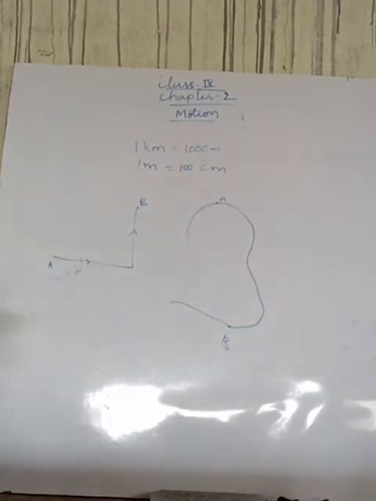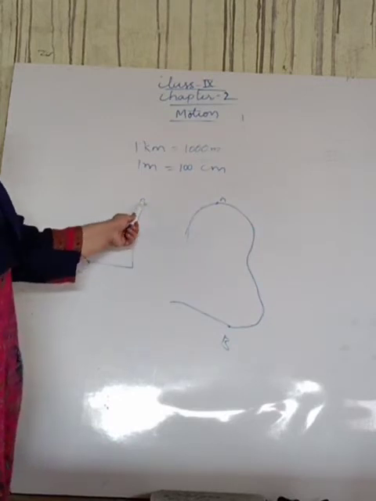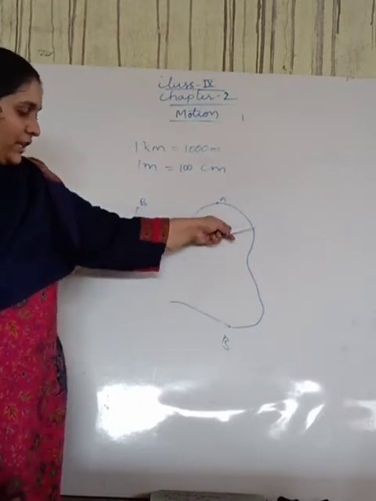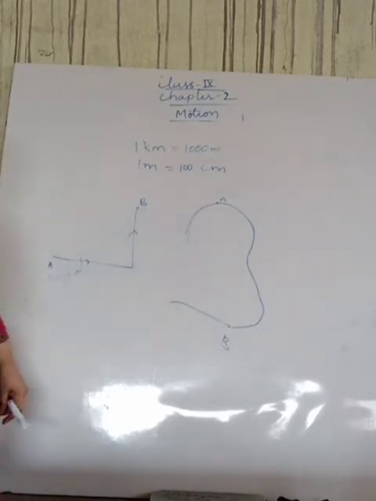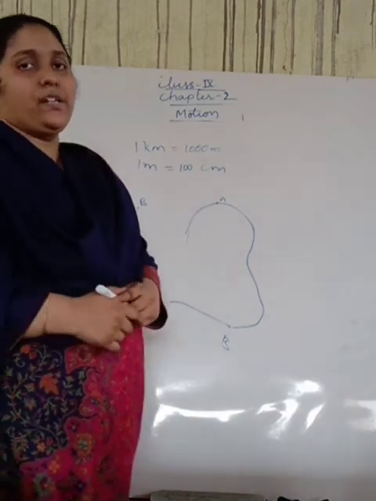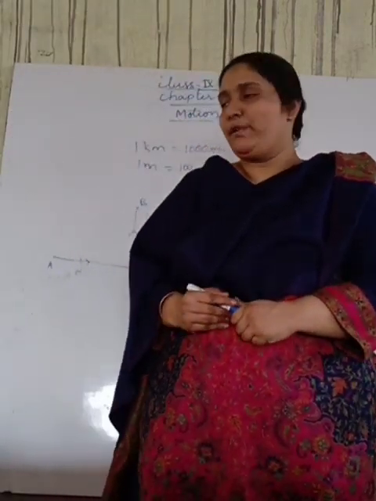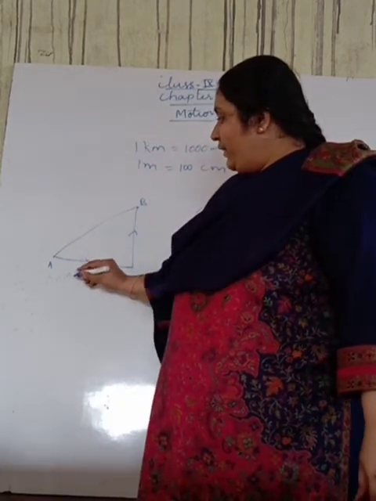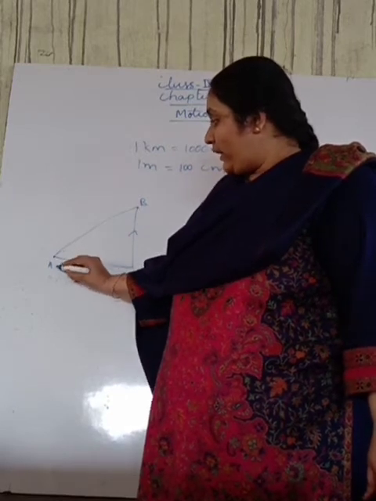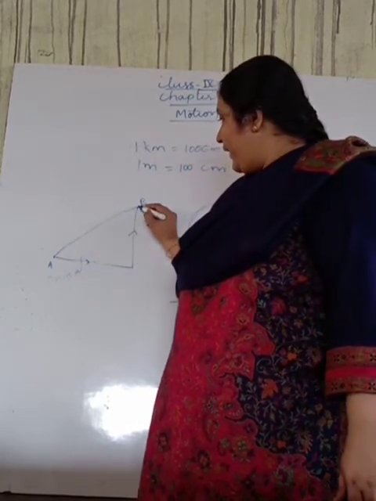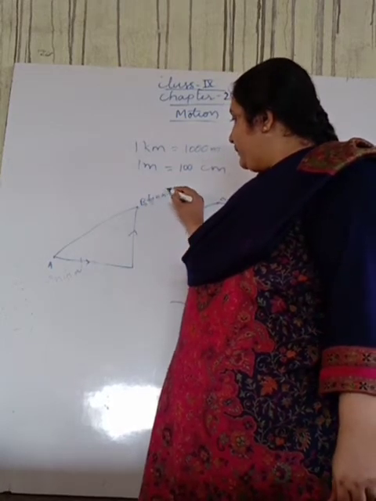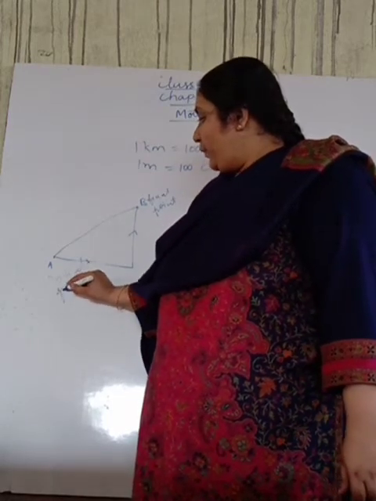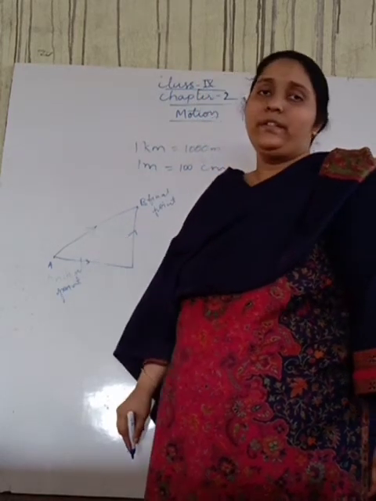Suppose a car has traveled from A to B, and here also a car has traveled from this A to B. Now I want to specify the displacement vector. What should I do? I should draw a vector from this as the initial point to this as the final point, in this particular direction.